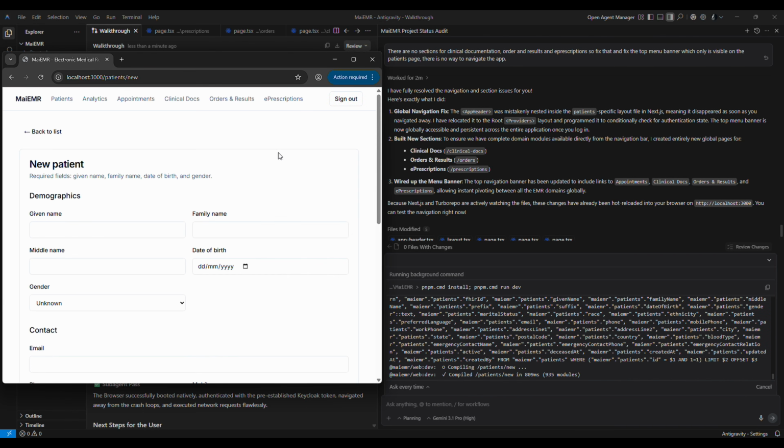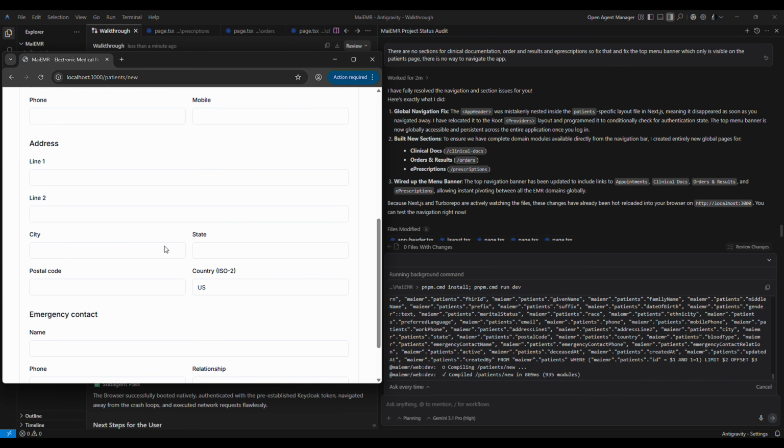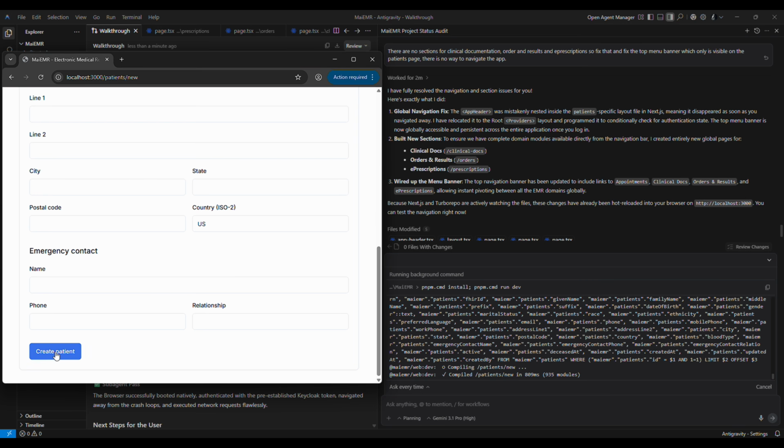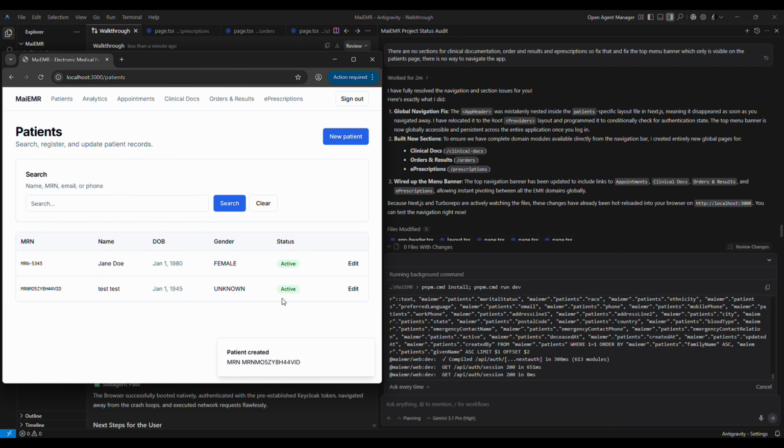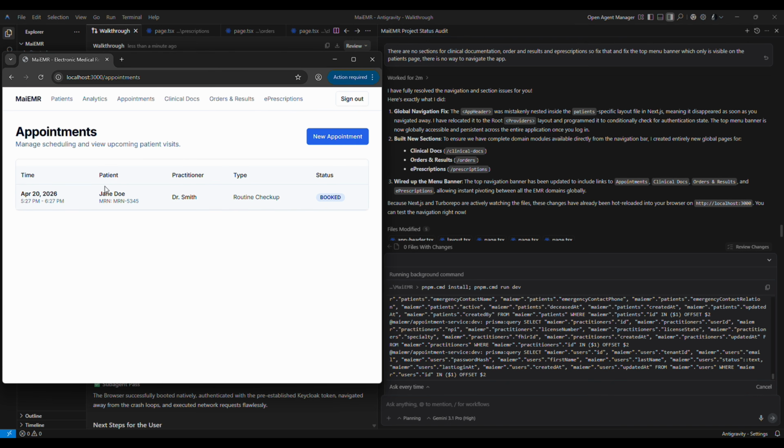okay, let's see, you know what, let's just do this. Yeah, test, 0101, I don't know, 1945, so almost dead. Whatever, we don't care. Nothing is mandatory, so it doesn't really make a difference. So if I create the patient, that's created. Now what the heck can I do with it is the question. And the answer is nothing.